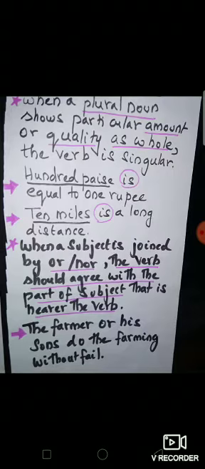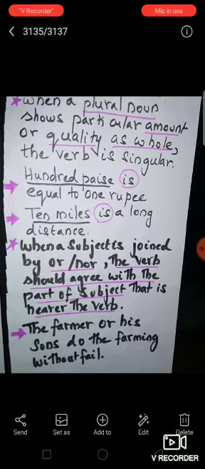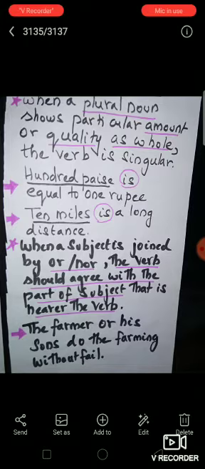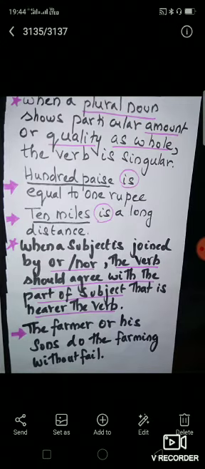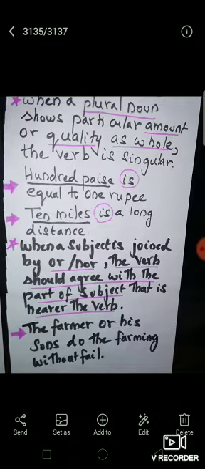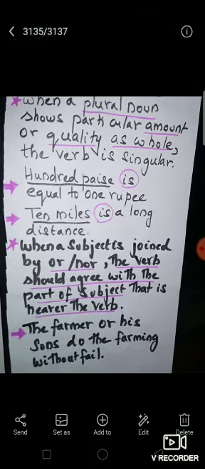And then the next rule: when subjects are joined by "or" or "nor", the verb should agree with the part of the subject that is nearer to the verb. For example, the farmer or his sons. Here you are not considering the farmer, instead you are considering his sons, and so you are using the plural verb. "Do" is the plural verb, "does" is the singular verb. So his sons is the plural subject, and so it takes a plural verb. This is coming under this rule.